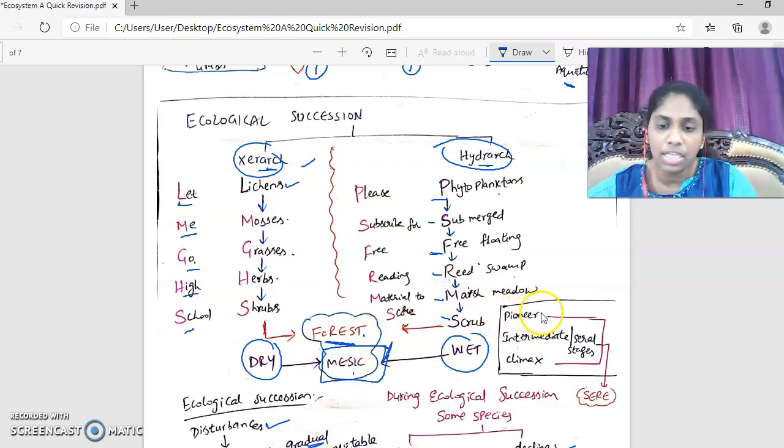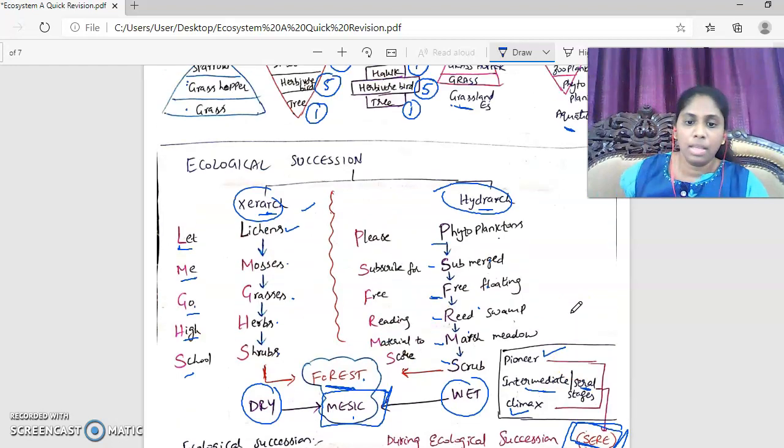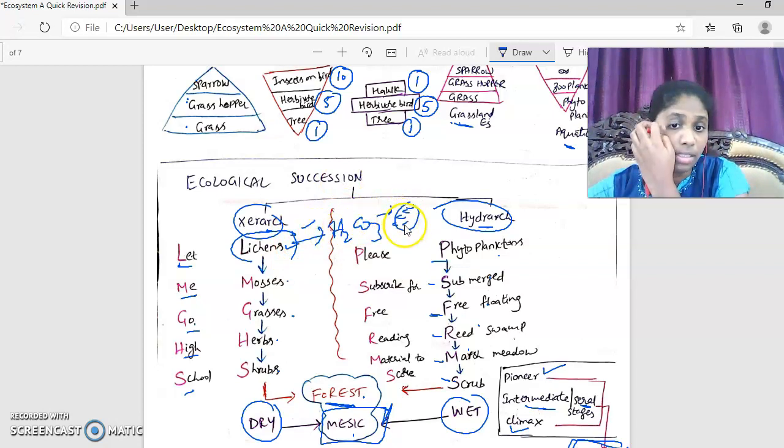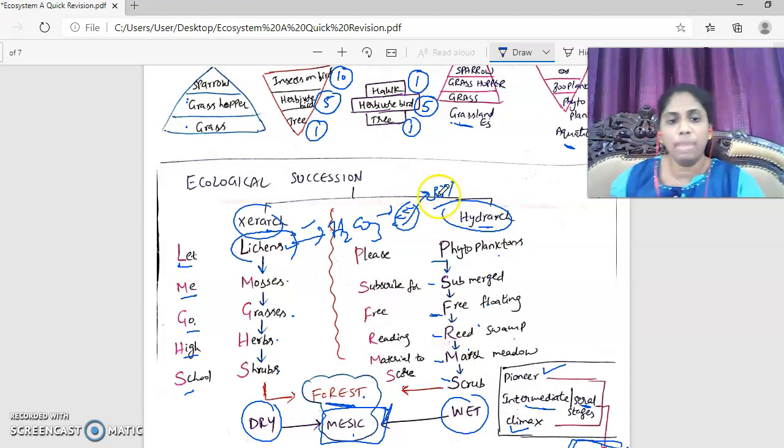Now any biotic community has 3 stages: pioneer community, intermediate community is also called serial stages, and a climax community. So all these 3 together refers to as sere. Don't get confused. Sere is a combination of all the communities, while serial stages refer to only the intermediate stages. Very important, children. Lichens, they produce weak acids, carbonic acid, which then solubilizes the rock. From the rock, then soil comes out, and then followed by mosses.